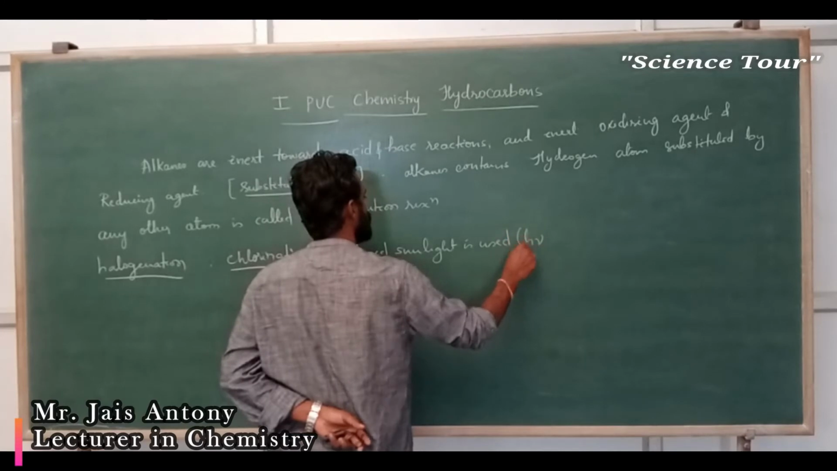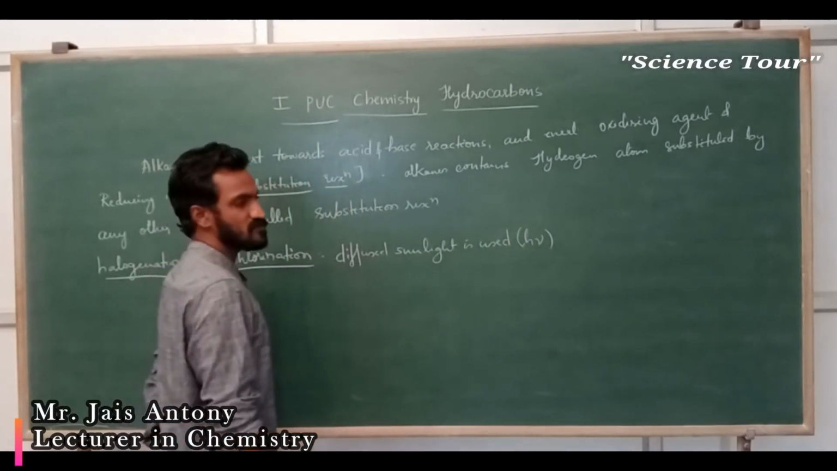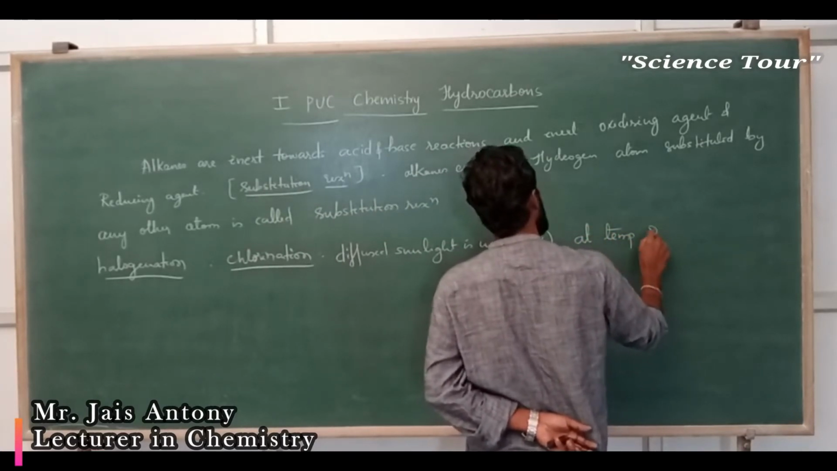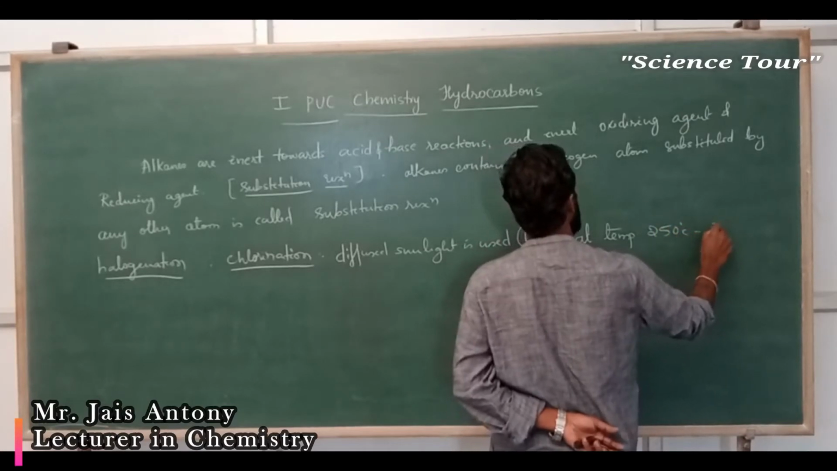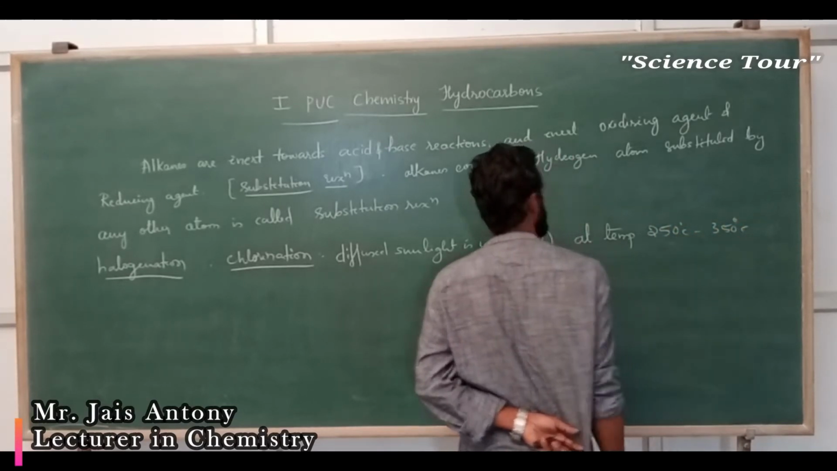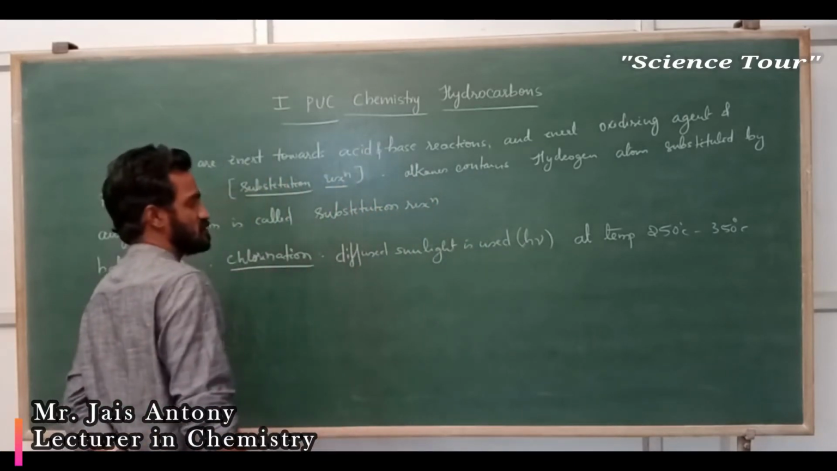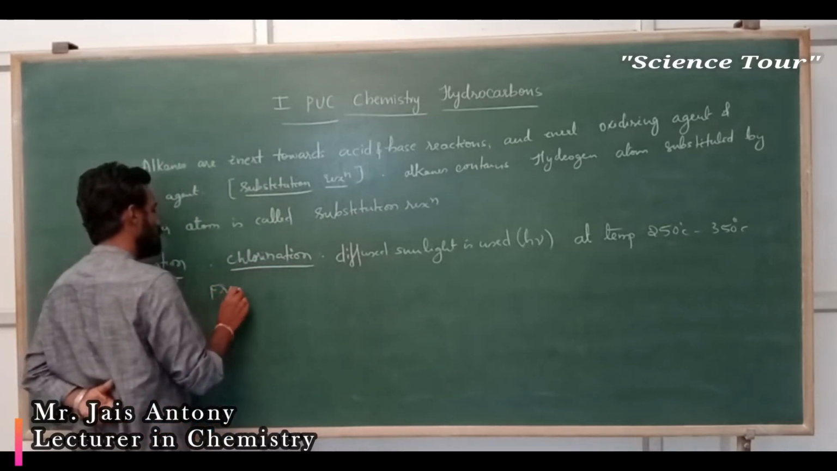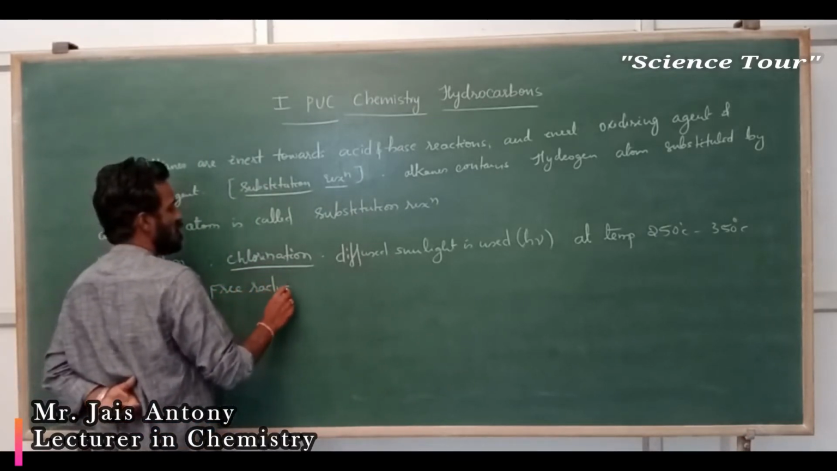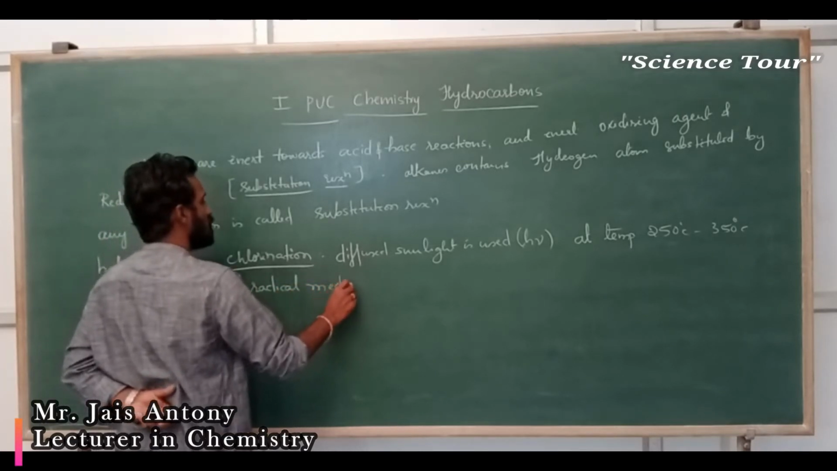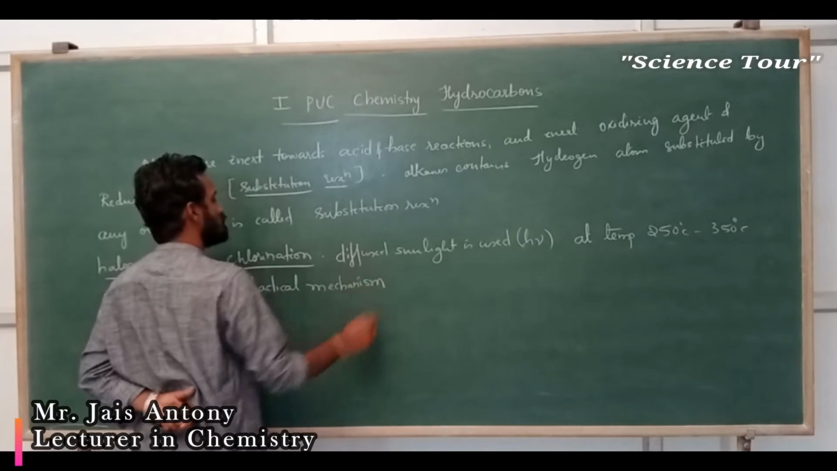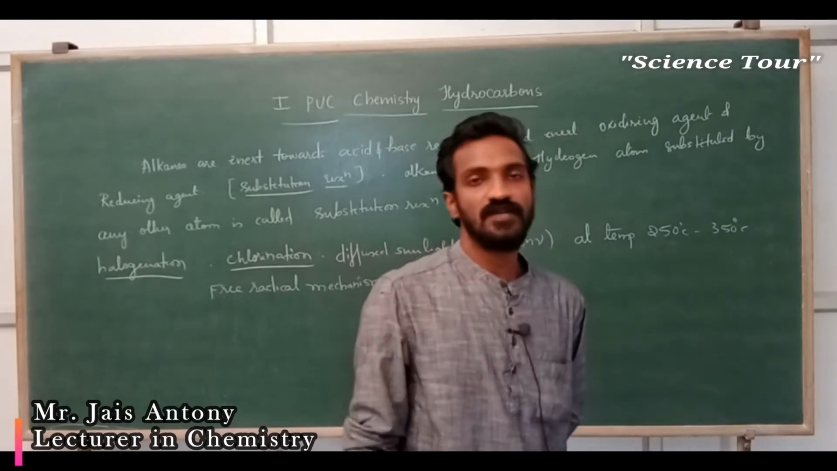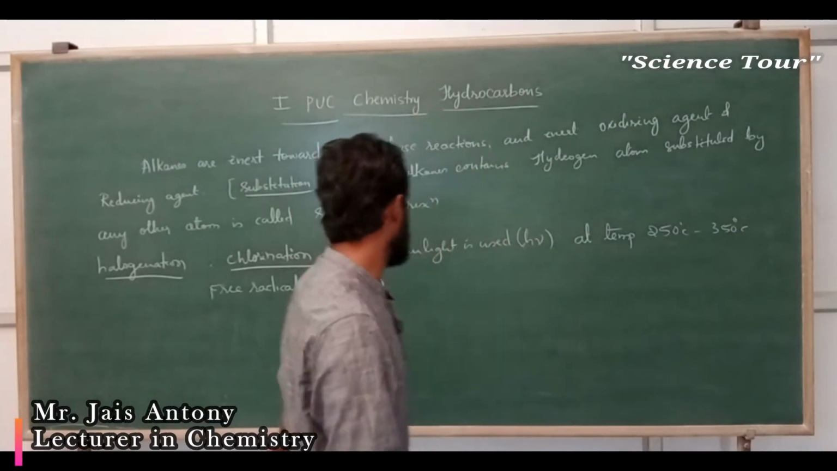H nu. Sunlight is photon. H nu, light, is used at a temperature of 250 degrees Celsius to 350 degrees Celsius. My dear students, this is actually a free radical mechanism. But we are not going to discuss the free radical mechanism, as it is not included in your syllabus.